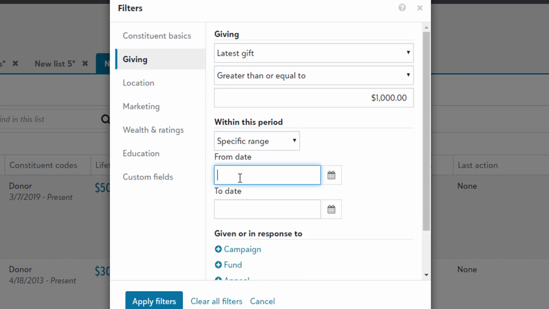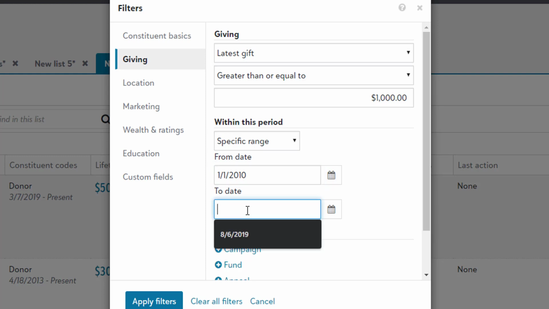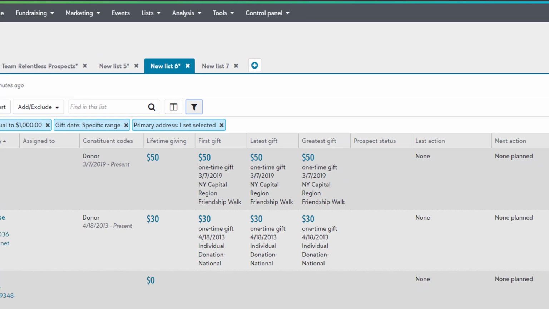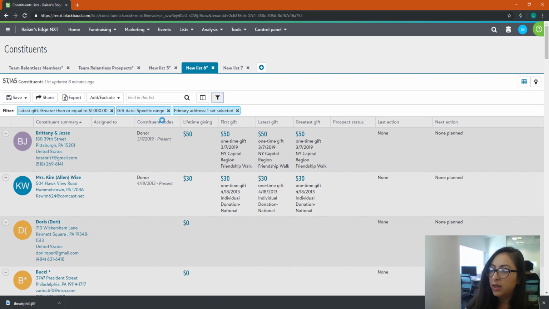Within a specific range. So let's say January 1st, 2010. You don't want to maybe try to re-tap somebody that we really haven't had an interaction with in more than one decade. And let's say that they just didn't give in the last 2 years. 2017. Okay, and remember it's going to look inside of the total, which is the total number of people that we already know is in Pennsylvania.